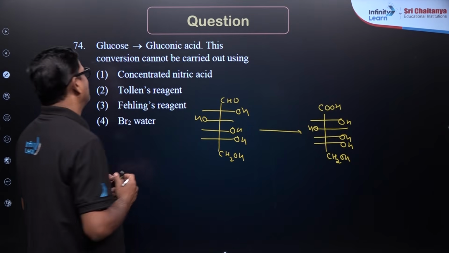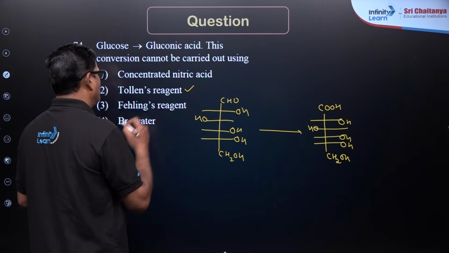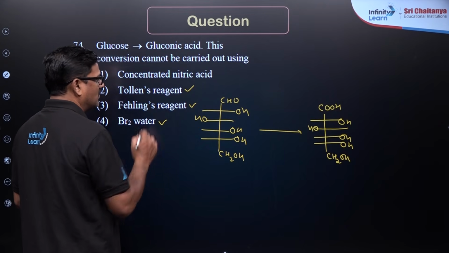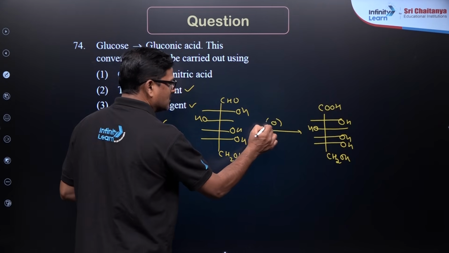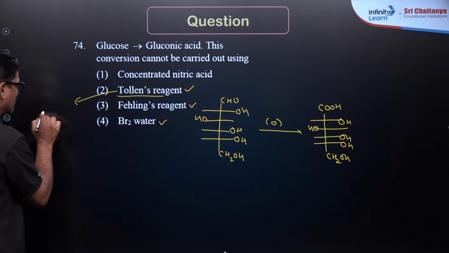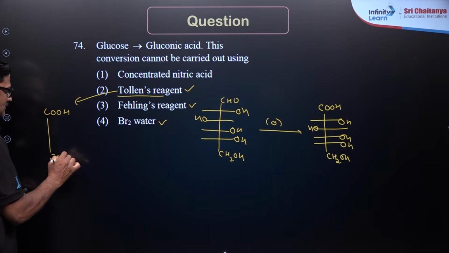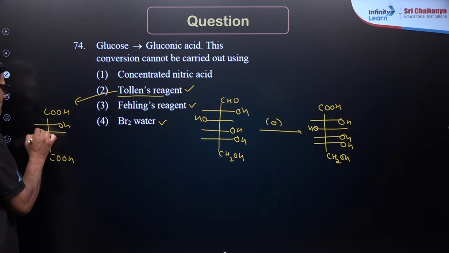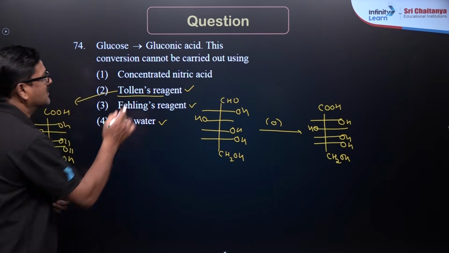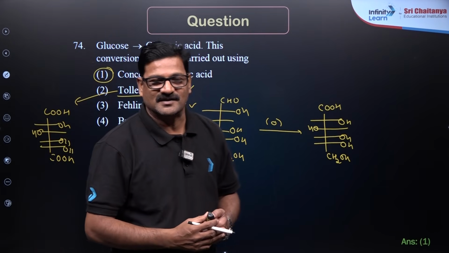You can use Tollens reagent, you can use Fehling's reagent, and you can use Br2 in water, which are mild oxidizing agents. If you use a strong oxidizing agent, you are going to get glucaric acid formed. So you can't use this. So I mean to say option 1 is the correct answer for this question.